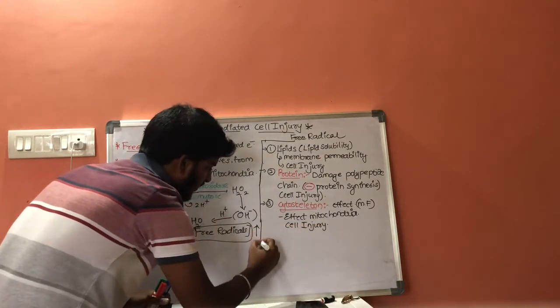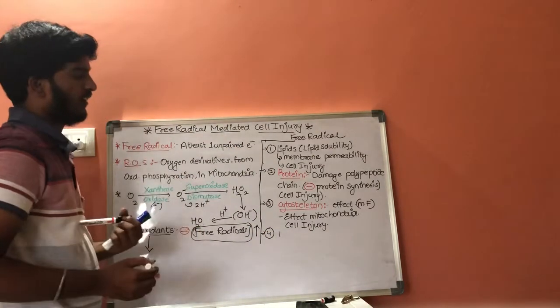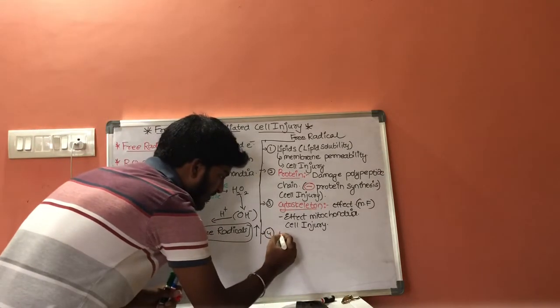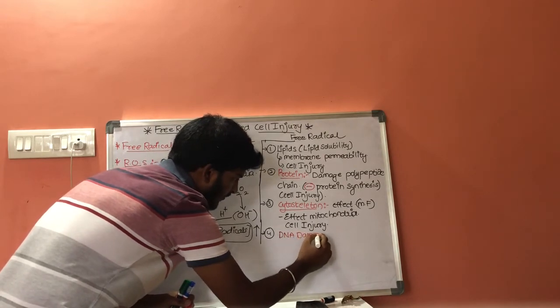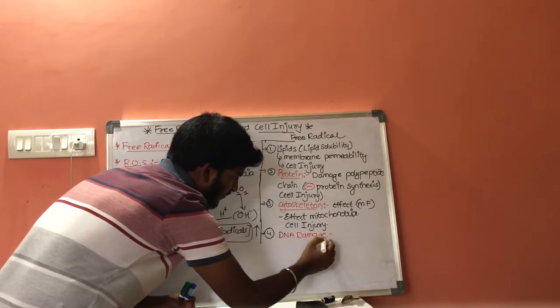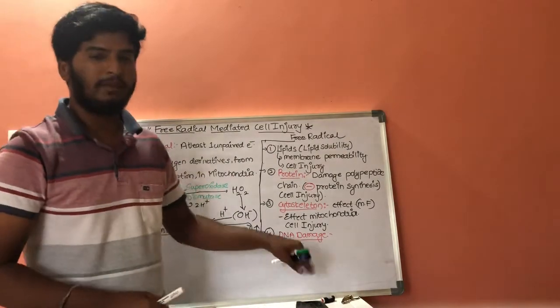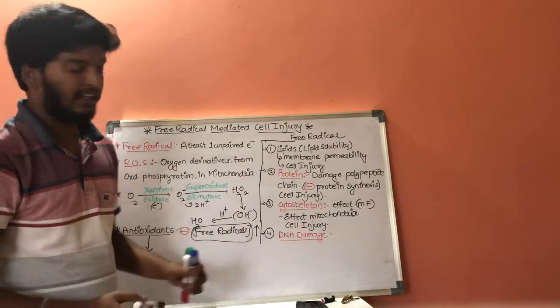And next, it will act on DNA and result in DNA damage. How will this DNA be damaged? As we know, DNA consists of genetic material.